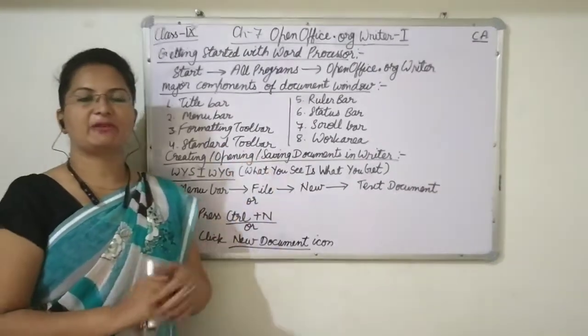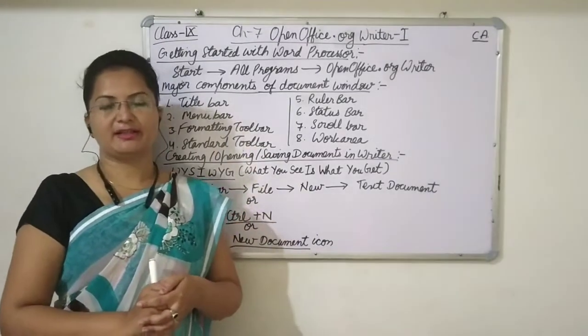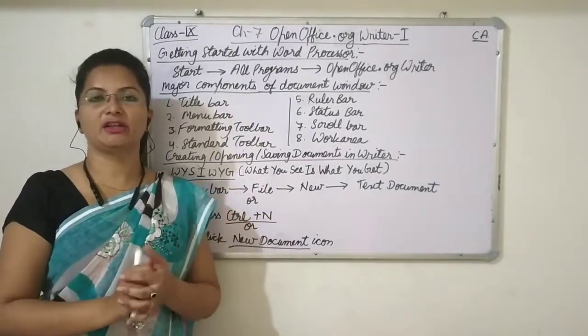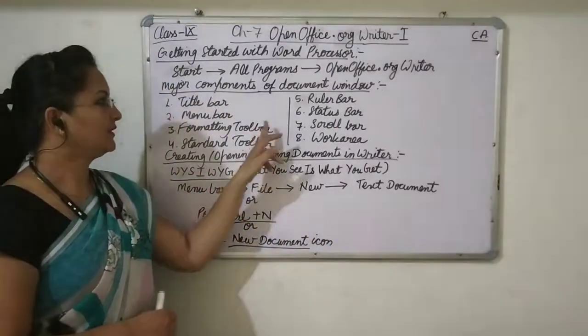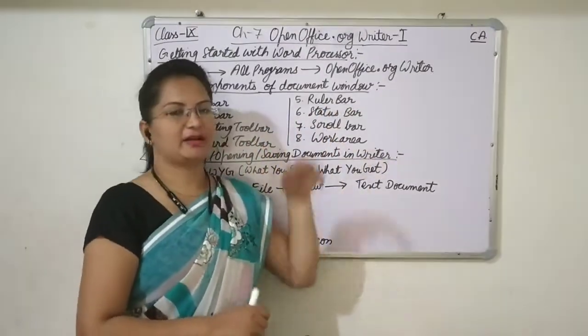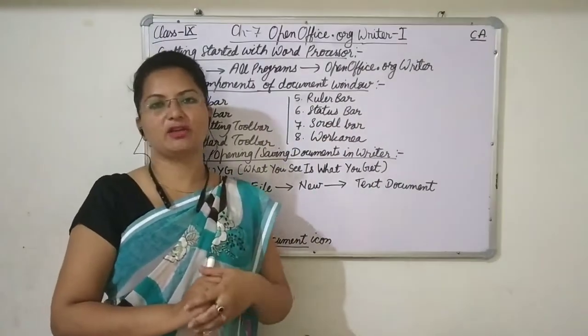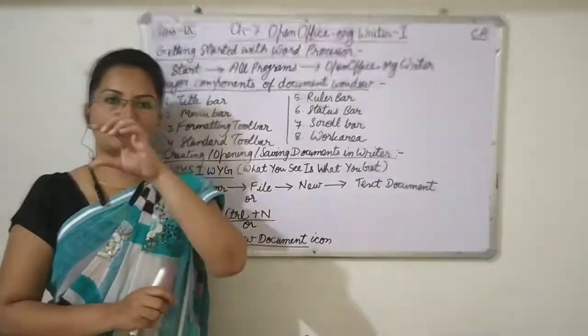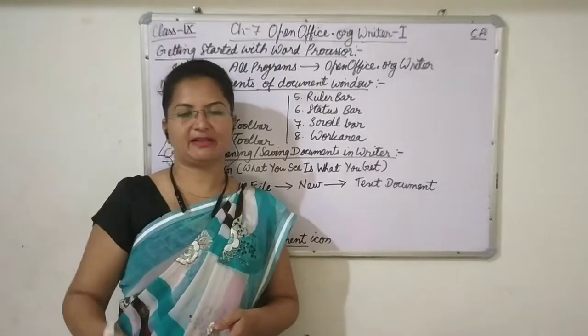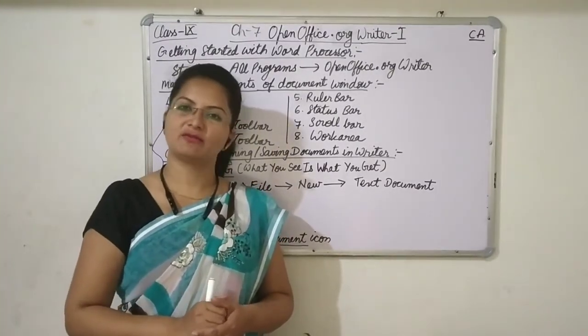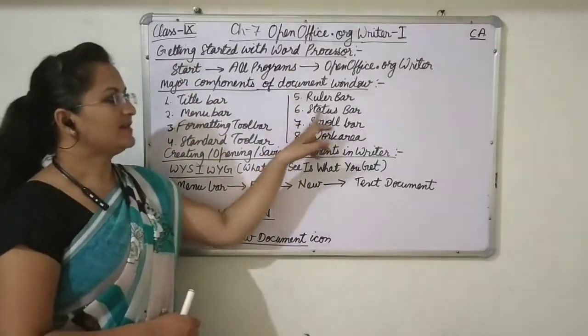The standard toolbar will have general tools like open, new, print, save, etc. Then after that we have ruler bars, which means we will be able to see a ruler on the document. One will be there horizontally at the top and one will be there at the left side of the document vertically.